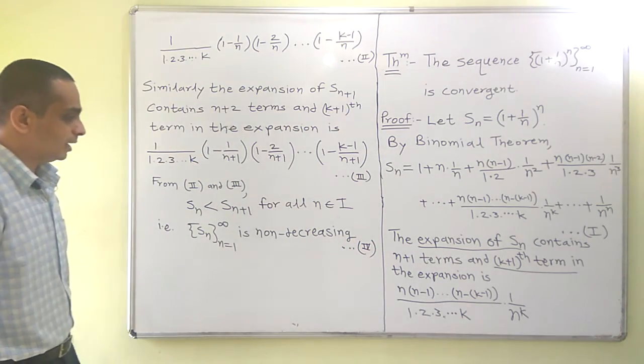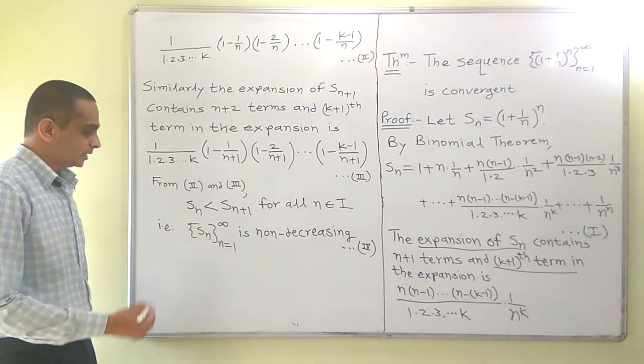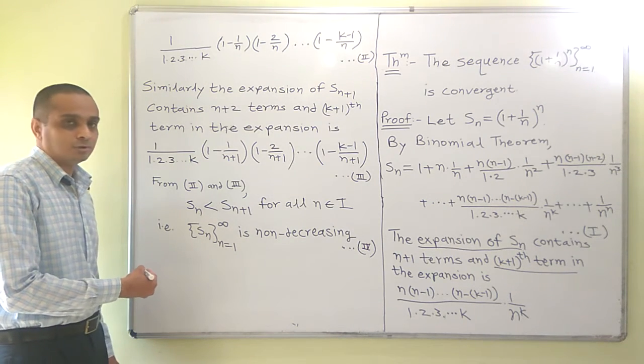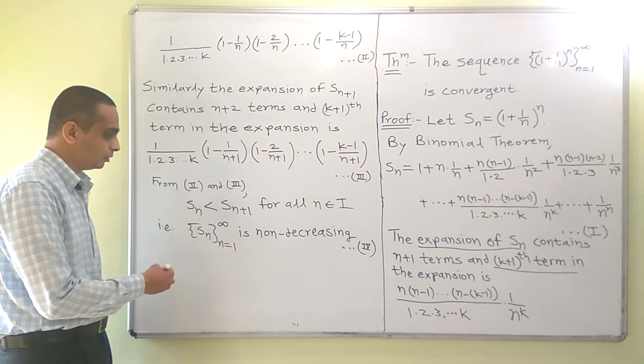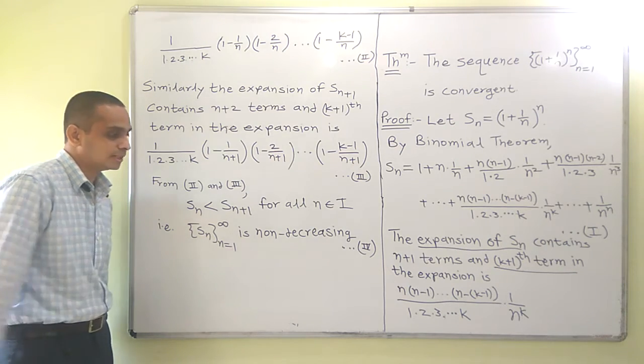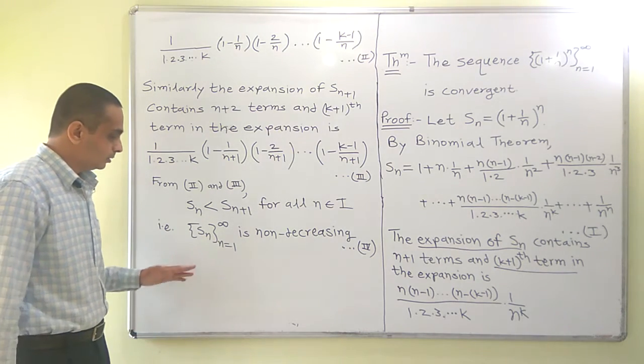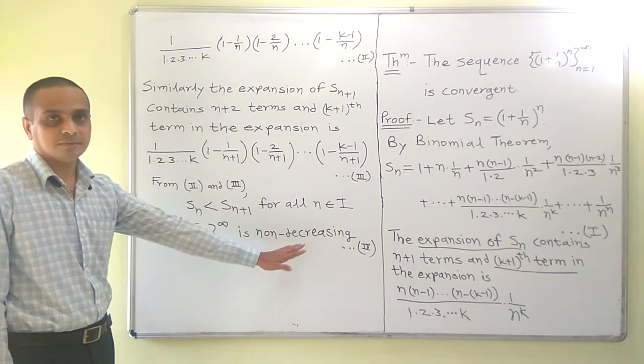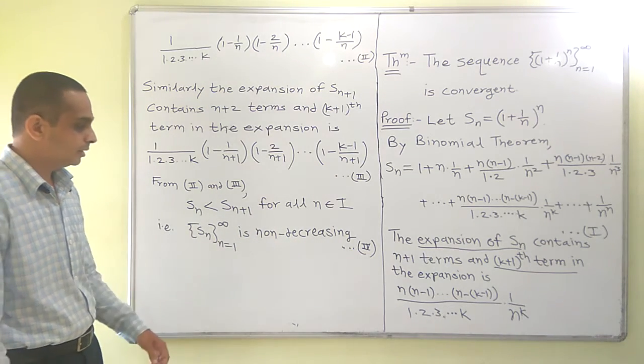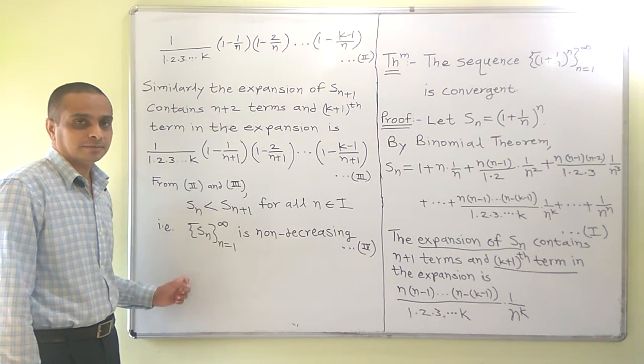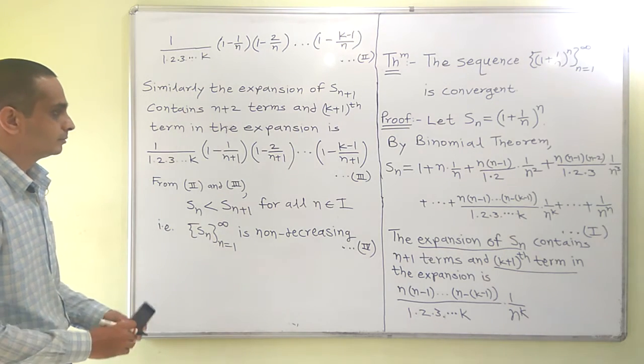So we are done with half part. As I had mentioned in the outline at the beginning of the proof, we have to prove that this sequence is non-decreasing and upper bounded. So far we have proved that this sequence is non-decreasing. Now let us prove that this sequence is upper bounded.